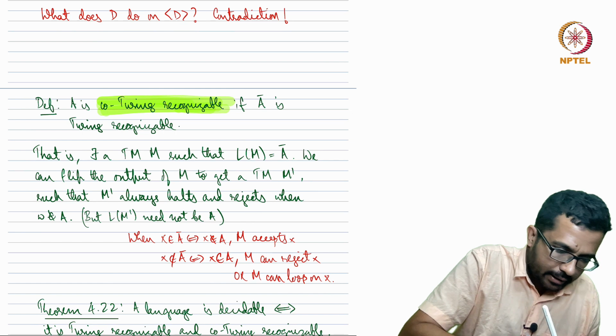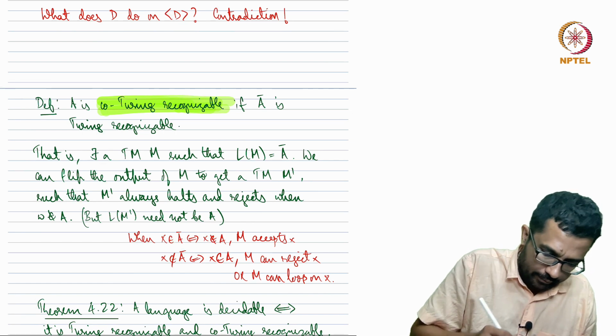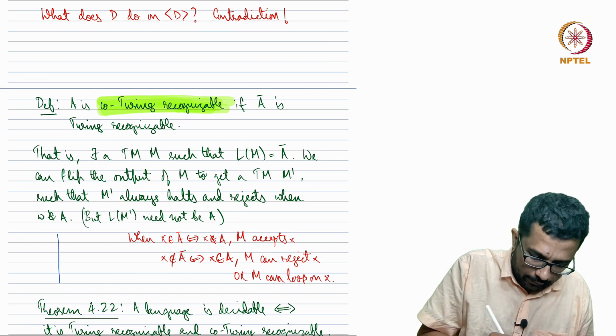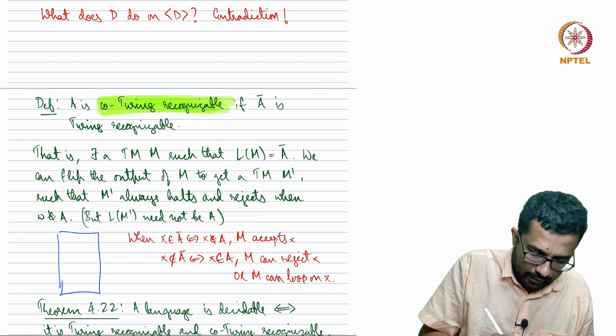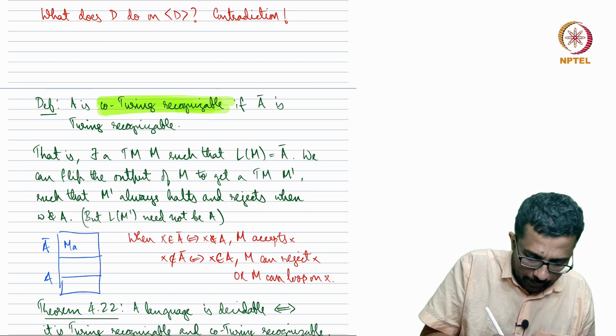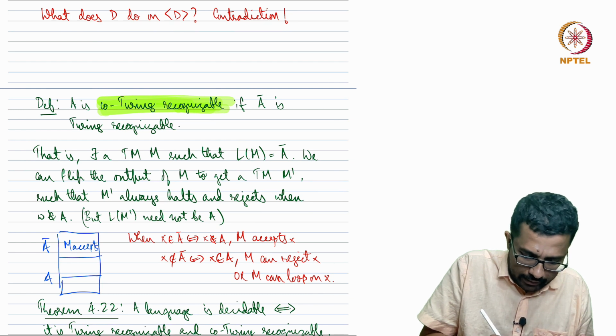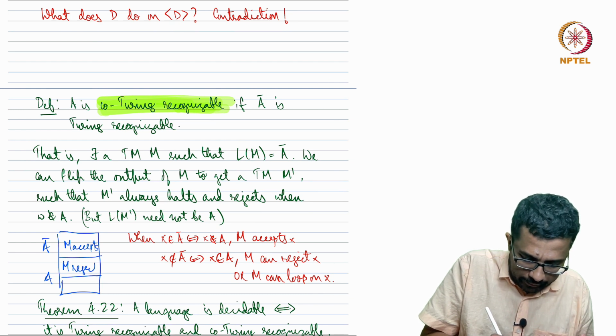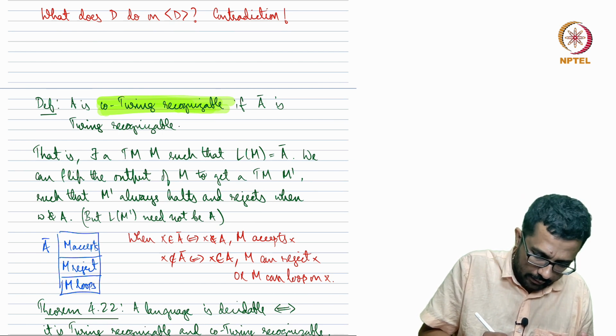Maybe very quickly I can draw a figure. There are three types of strings. This is A complement, this is A. In A complement, all the strings M accepts. In A, there are strings that M rejects, and there are strings that M loops.